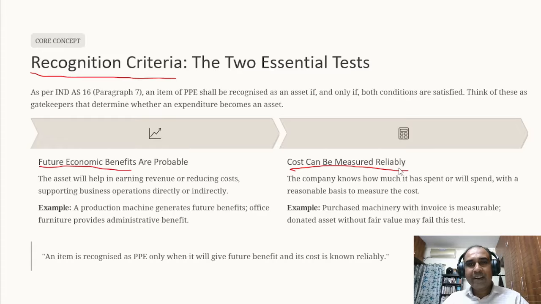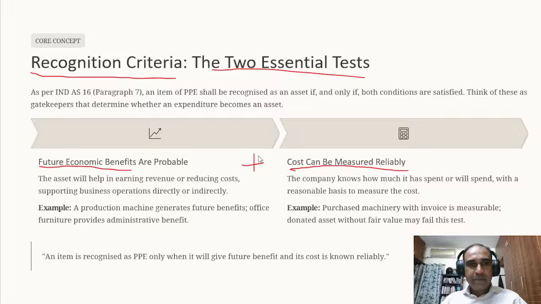Or giving for rental to others, that was given in the definition part. So when we give a building for rental to others, there is a future economic benefit. So whenever there is a future economic benefit combined with cost that can be reliably measured, these two conditions have to be cumulatively satisfied. Then only the recognition criteria is satisfied. So one is there has to be a future economic benefit.